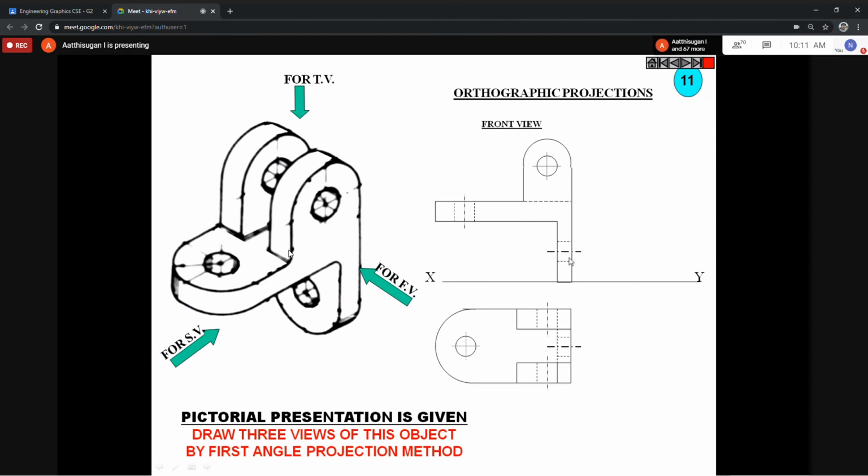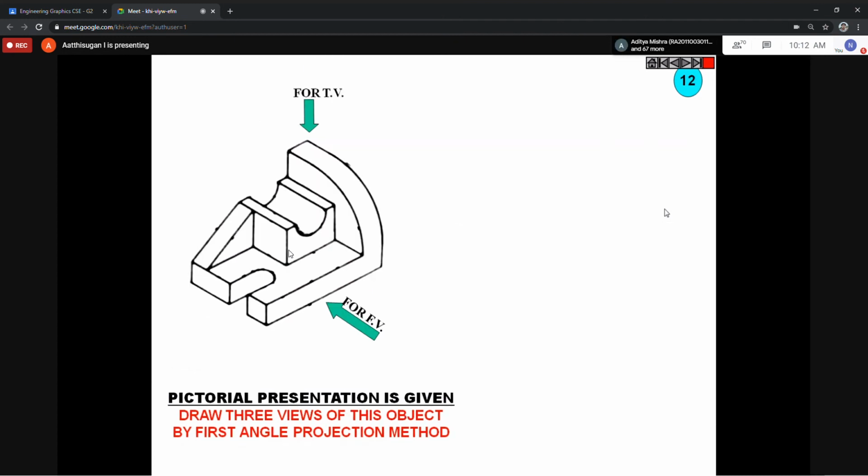In the side view, only the bottom one is visible and the remaining are not visible. Only the bottom we draw as a continuous line, and the remaining two circles and this circle we draw like this. It's very easy, but you have to imagine, which is very important. The other dotted line between the two dotted lines is for that circle's center, the axis. So many things are there; you can refer to the PPTs.